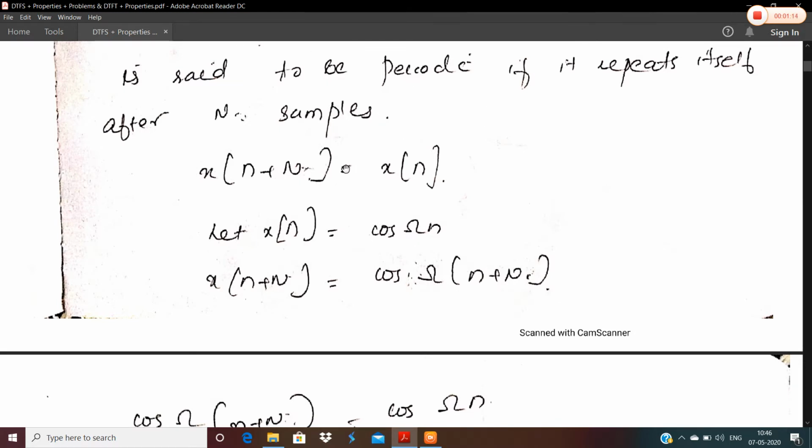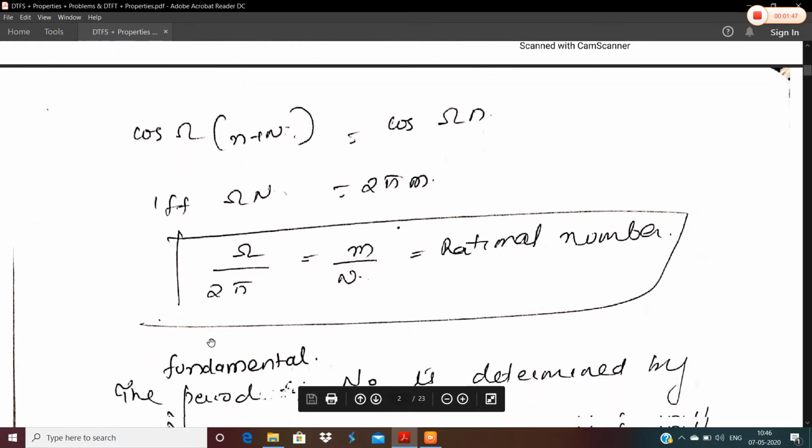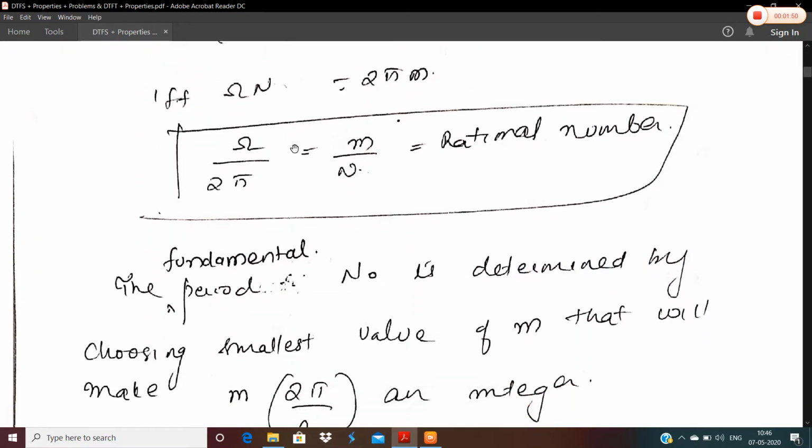So let's take an example, let x of n be cos omega n. Then if you are applying this particular equation, x of n plus capital N should be cos omega of n plus capital N, because here you are adding N. So here also, by the periodicity property, it should be an addition of capital N. Or in other words, cos omega (n plus capital N) should be equal to cos omega n. Hence, on solving this equation, we get that the condition to be satisfied for a discrete time signal is omega by 2 pi is equal to m by capital N. It should be a rational number.